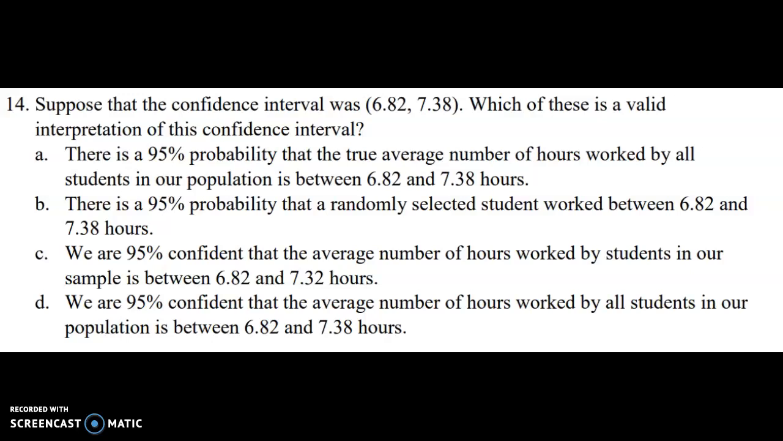Okay, C, we are 95% confident that the average number of hours worked by our students in our sample is between those two numbers. Well, no. Now, the first part of that is right. We are 95% confident because that was our confidence level. But we're not talking about a sample. That's not why we're using confidence intervals. We use confidence intervals to describe a population. So what's wrong with part C is the fact that they're saying it's the average number for a sample.